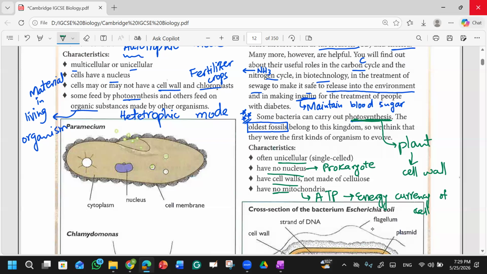Just like the currency we use to buy something, for exchanging things, to purchase or sell something, there is currency. Every country has its own currency, and on that currency your country works. Similarly, your body works on ATP. That's why we say ATP is the energy currency of our body, because it gives energy to our cells. Clear?